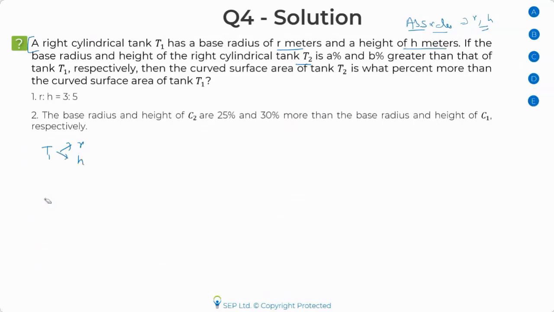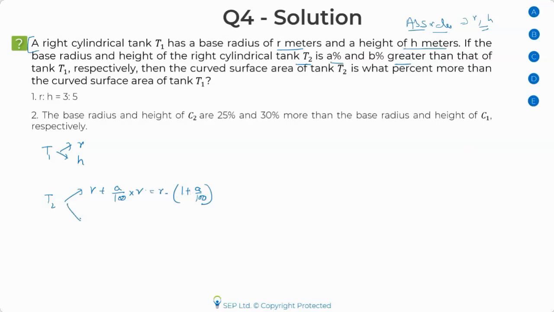In case of T2, the radius is a% greater than T1. Now, when I say a%, what I mean is it's r already there, but it is a% more. So r plus a% of r is how we write it. Or in most cases, what I prefer to do is write it in one shot. So if somebody tells you something is 10% more, simply 1 plus 10 by 100. A% more, 1 plus a by 100.